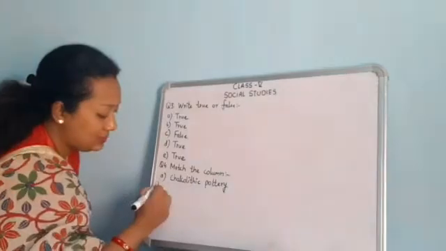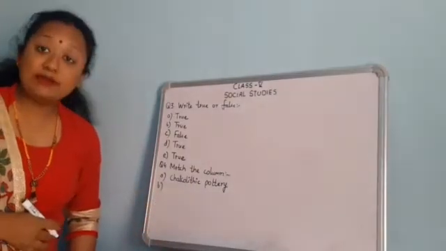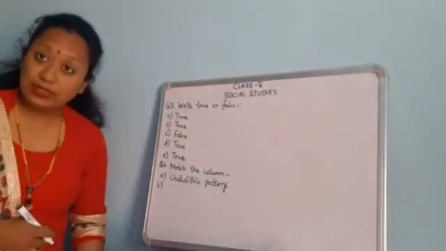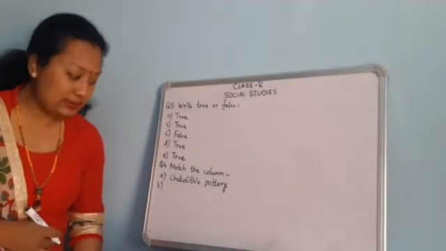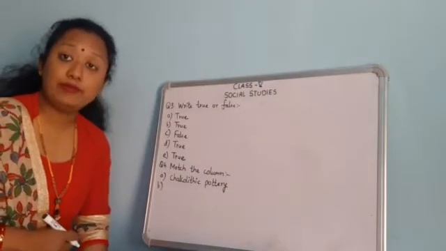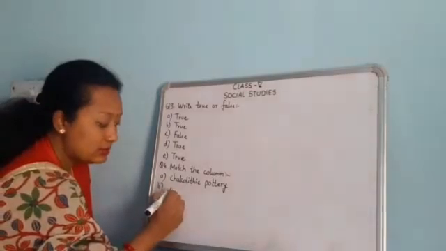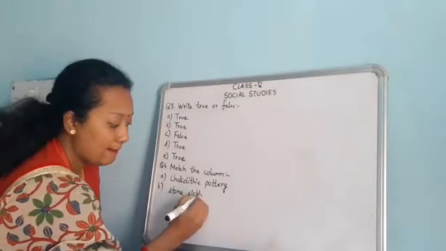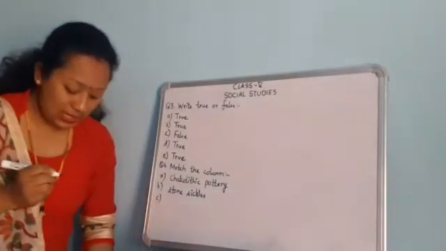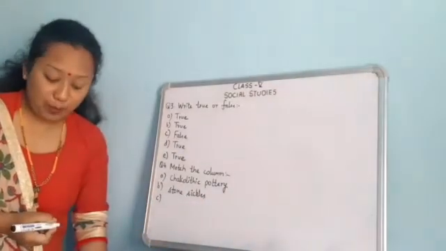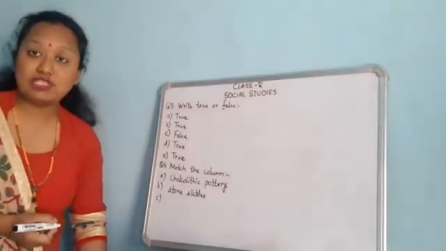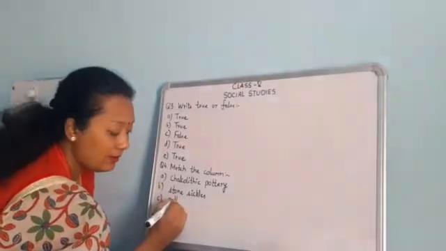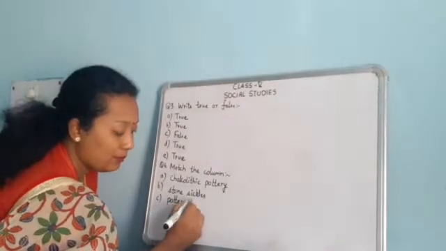Number B is harvesting. Is harvesting pottery after agriculture? No. Chalcolithic pottery? No. Stone sickles. Yes, harvesting was done with stone sickles. Number C, Japan. Japan pottery before agriculture. Yes, in Japan pottery was done before agriculture.